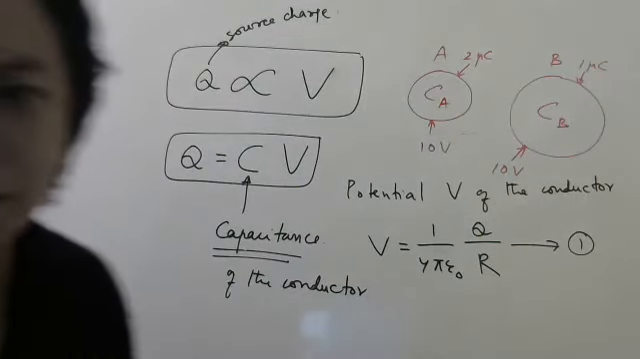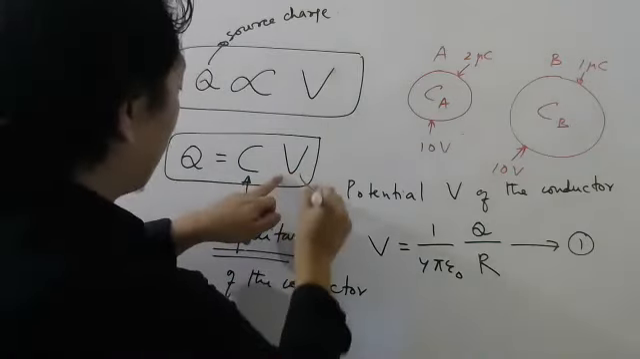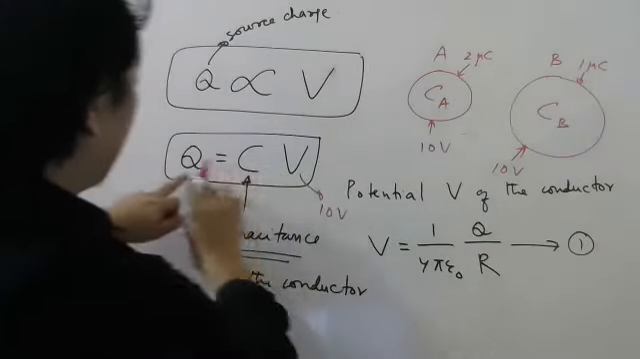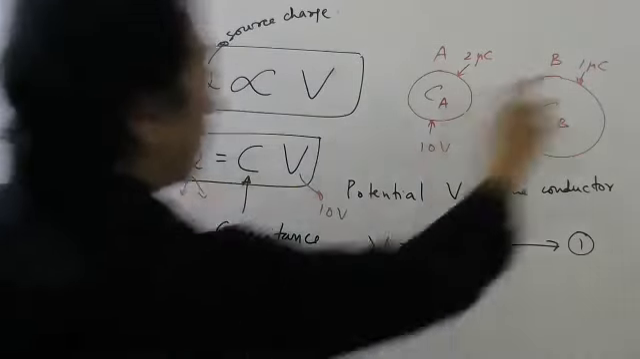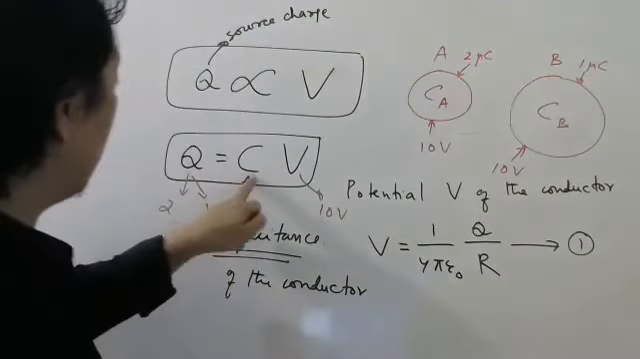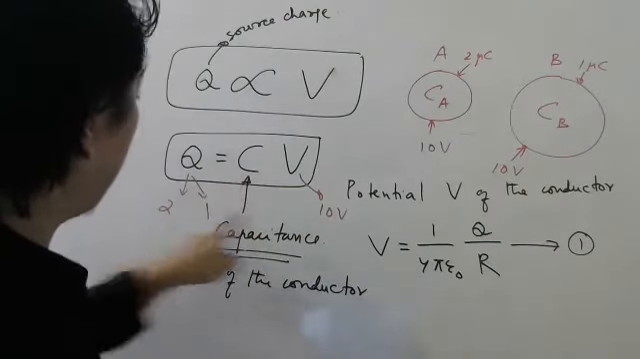Again, somebody is saying B. How is it B? Look here. V is the same, 10 volt. Q is 2 for the first one. For the second one, Q is 1. So C will be 2 by 10 for the first one. For the second one, C will be 1 by 10.